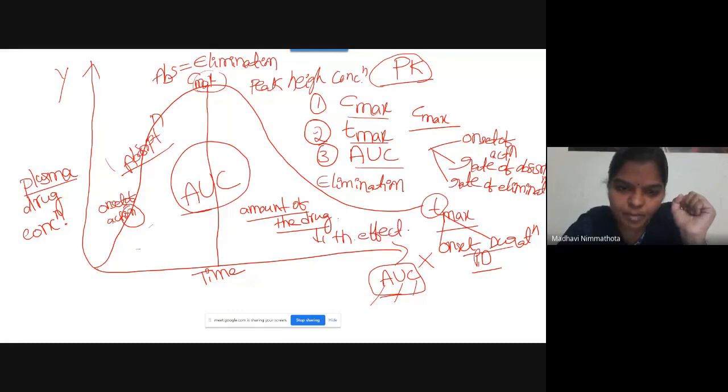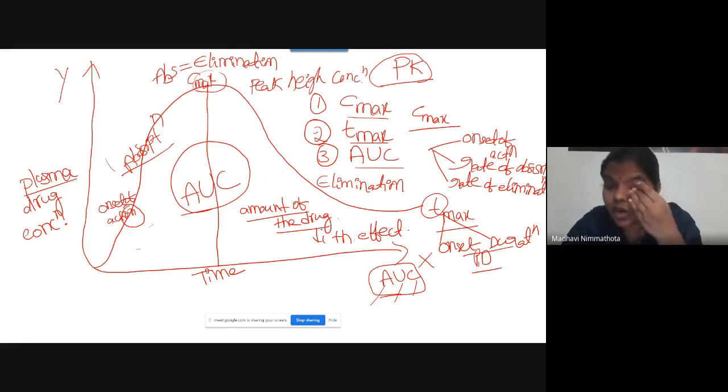So these three parameters are the pharmacokinetic parameters: Cmax, Tmax, AUC.